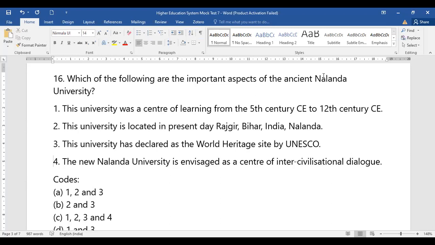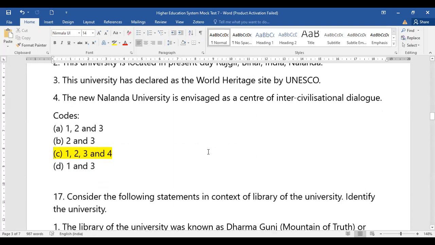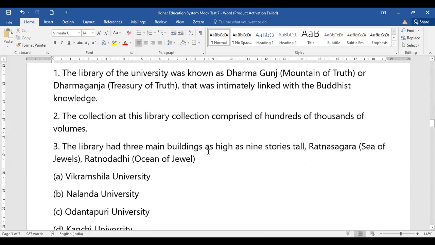University that is a center of learning from the 5th to 12th century. University located in present-day Bihar. University declared as World Heritage, or the new Nalanda, which is a center of inter-civilization dialogue. So from the given options for question number 16, all four options stand to be correct. Yes, it is a center of learning from the 5th to 12th century. It is located in Bihar. It is declared as a World Heritage, and yes, it is a center of inter-civilization dialogue. Okay. Now, question number 17 we have.